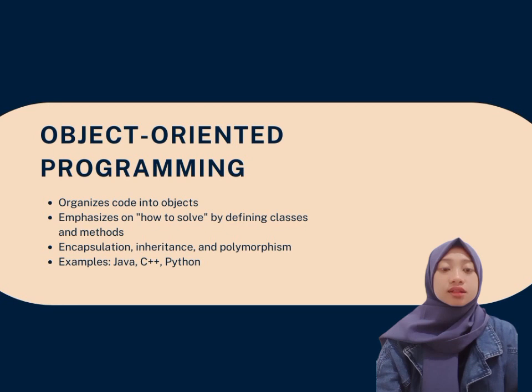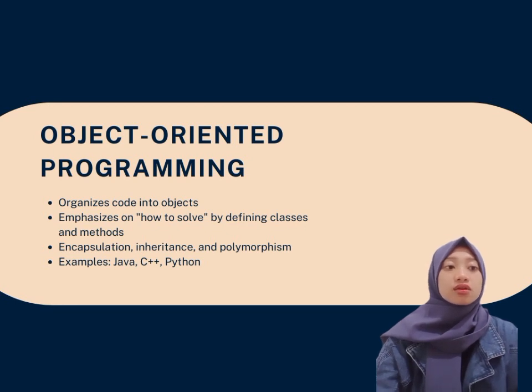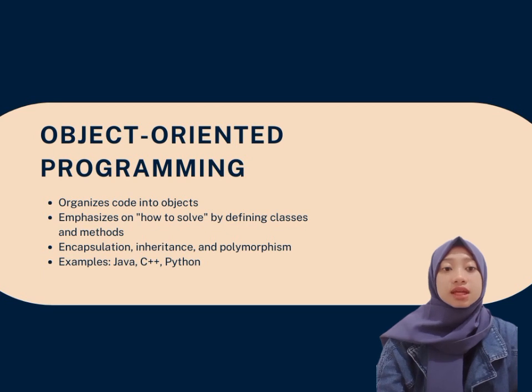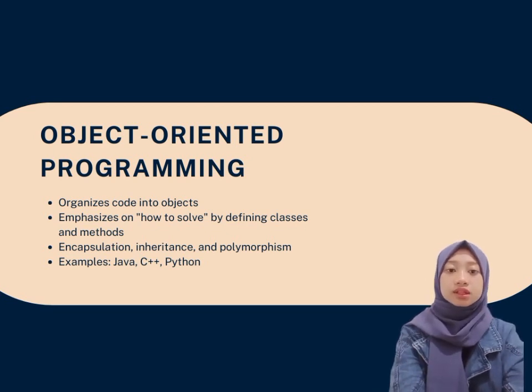Next is object-oriented programming. The point 1 is organize code into object. Object-oriented programming, or OOP, divides the code into objects, which are instances of classes. This object encapsulates both data and behavior. Next point is emphasize on how to solve by defining classes and methods. OOP focus on designing classes that represent real-world entities and defining methods to perform action on those objects. It emphasizes the implementation details of how tasks are accomplished.